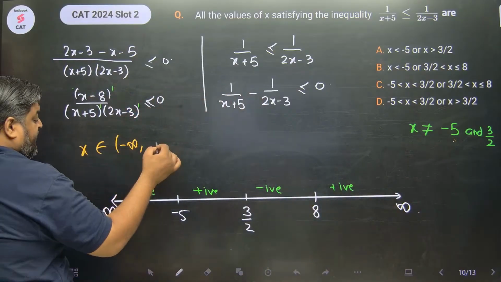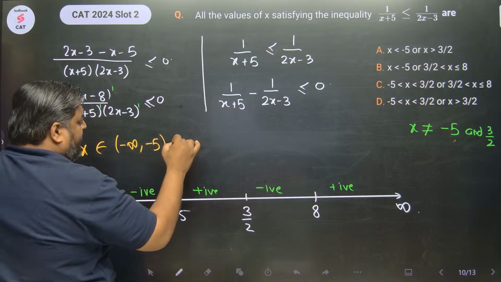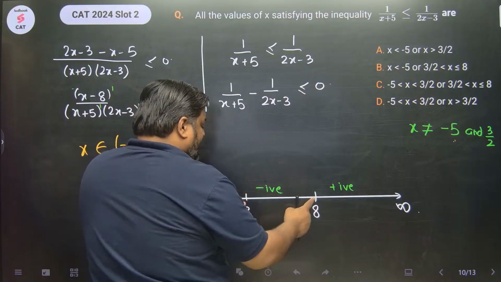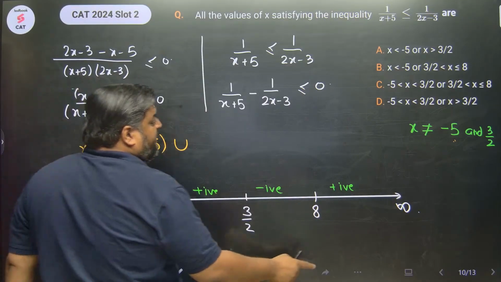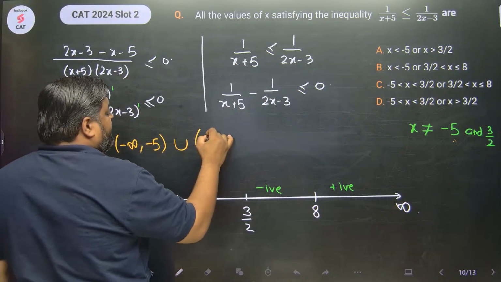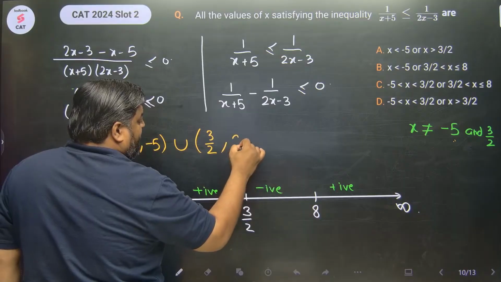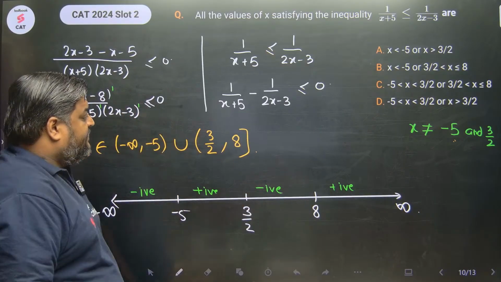So minus infinity to minus 5 in open bracket, union, the second negative values lie between the range 3 by 2 to 8. 3 by 2 will not be considered because x cannot take value 3 by 2. So that would be in open bracket. 3 by 2 all the way till 8. 8 will be considered because it could be equal to 0 as well.